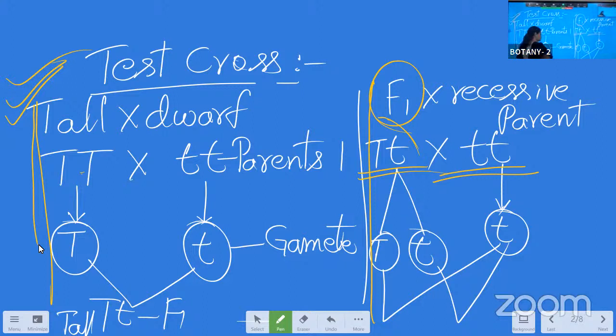So what you have to write here is what is meant by test cross, then how the crossing can be done. All these things need to be written in a proper way, and the conclusion is mandatory.